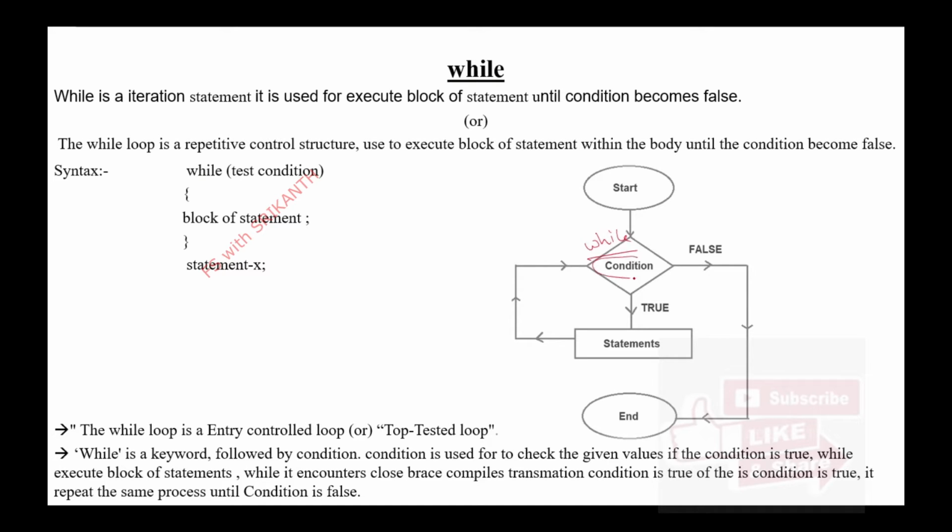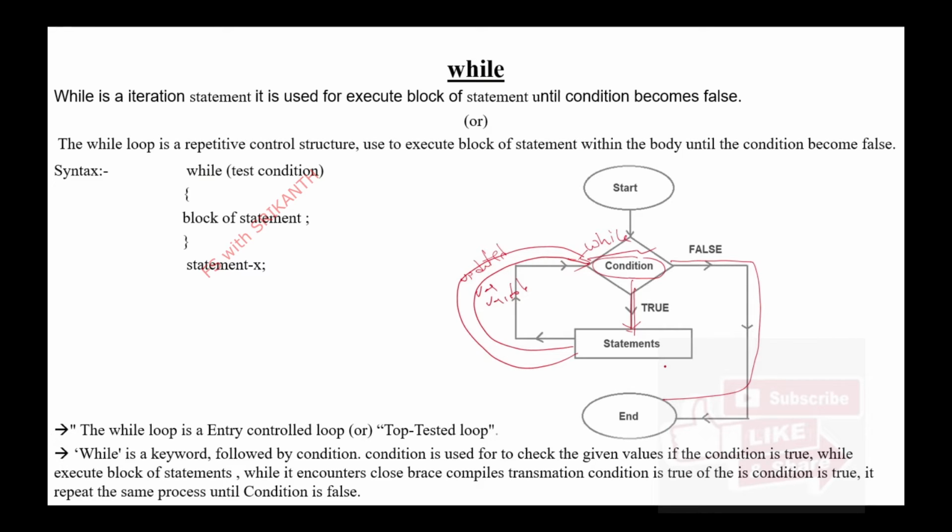It checks the condition, and if the condition is true, it executes the block of statements, and again the control is moved to this condition with the updated variable values. So that is one of the major things. And again it checks the condition, and again it executes the block of statements, and this process goes on until the condition becomes false. When the condition is false, the control goes to the next block; it will jump.